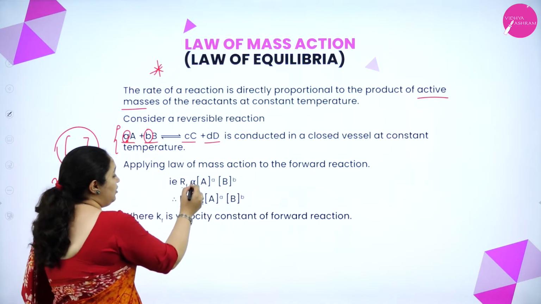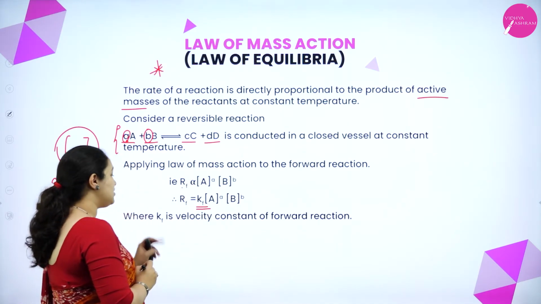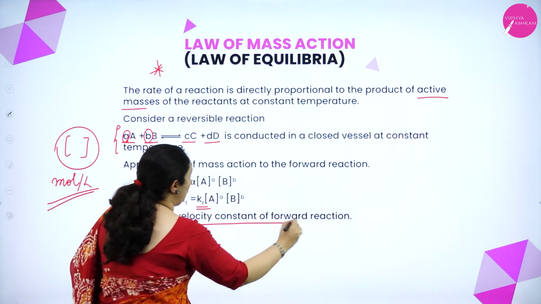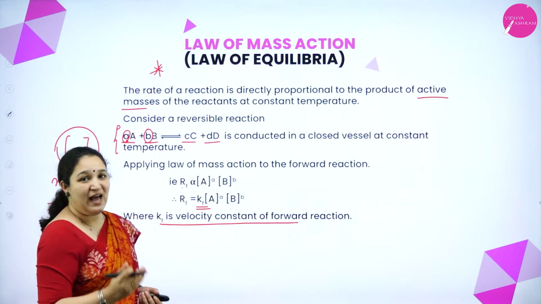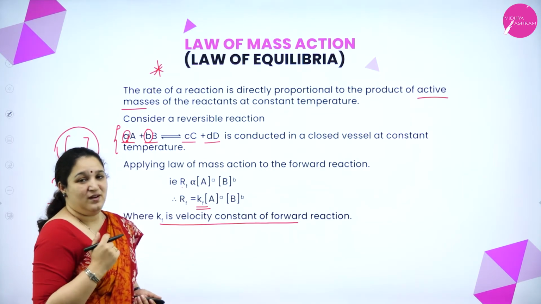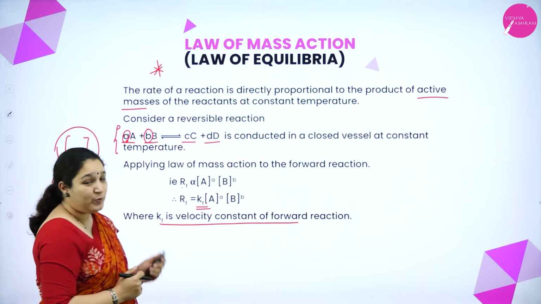Now to remove the proportionality, I have put a constant called Kf, which is called the velocity constant of the forward reaction. More detail about this I'll explain in the derivation. So we learn the derivation. I hope you have understood this.